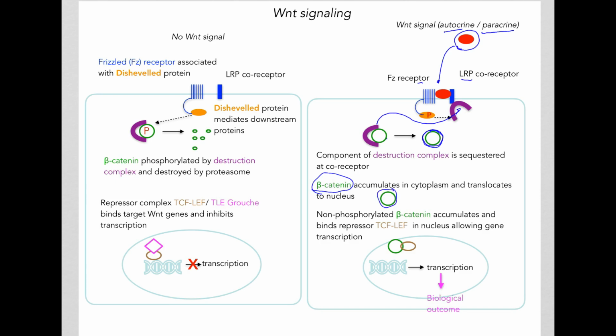Beta-catenin now will enter the nucleus, and there it will bind the TCF-LEF inhibitor. Now this inhibitor is not inhibiting the Wnt genes, so these genes get transcribed, and that will lead to production of various proteins and some sort of biological outcome such as differentiation.